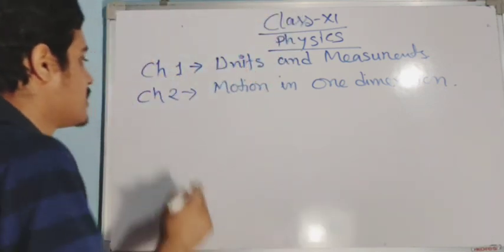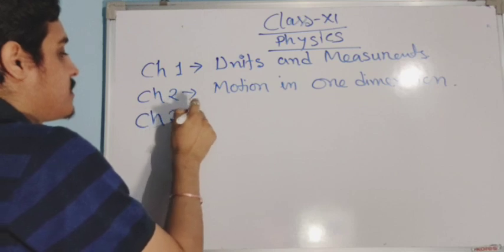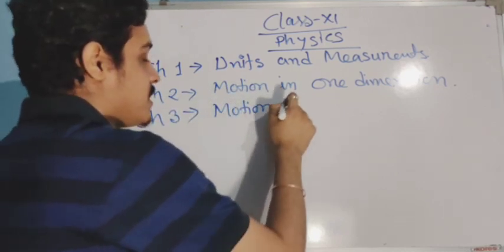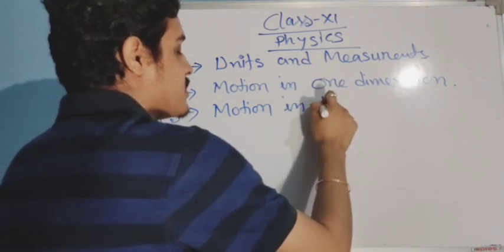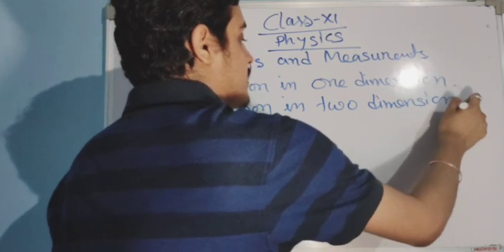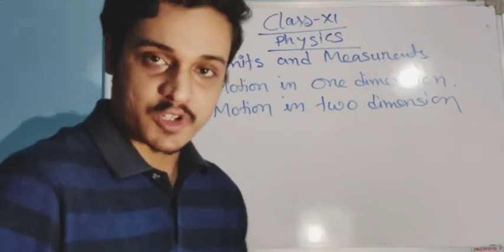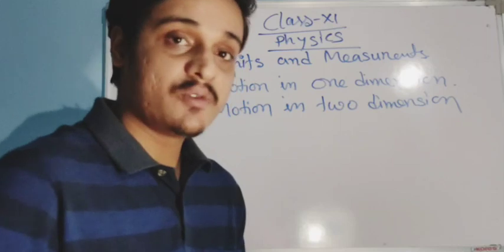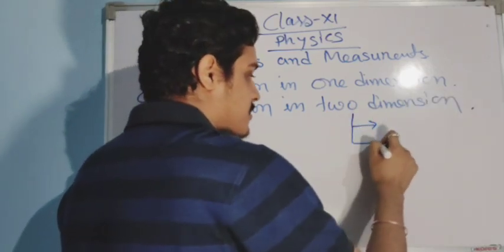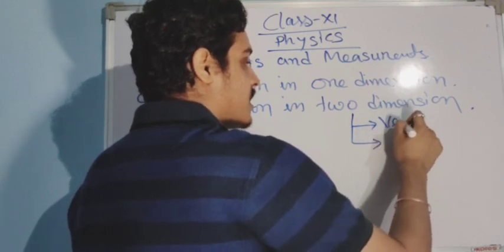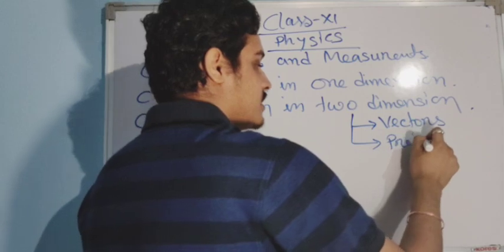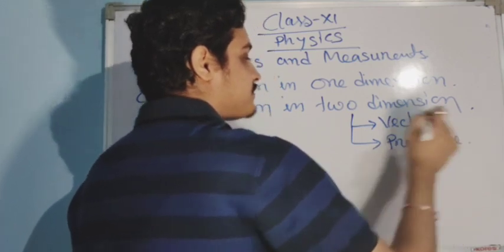Chapter 3 is also based on motion, but motion in two dimensions. In that chapter you will see it has two subchapters. One deals with vectors, and one deals with projectiles.